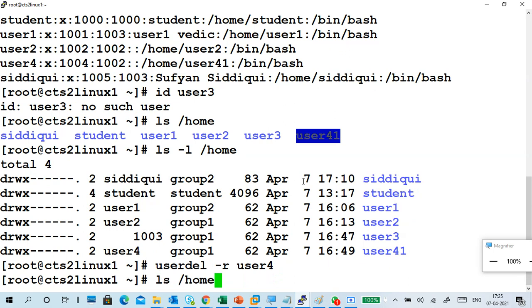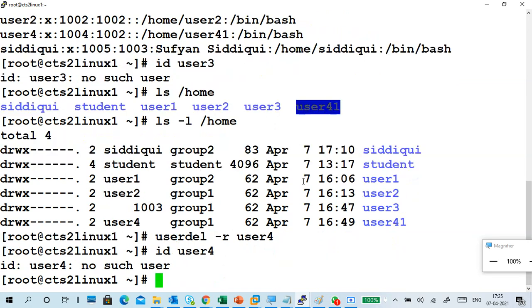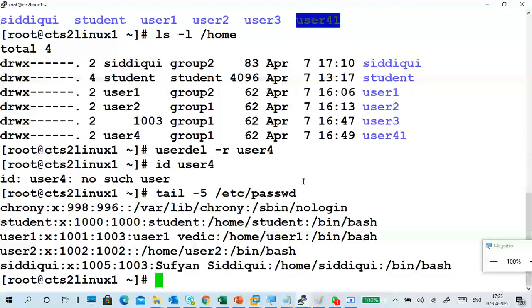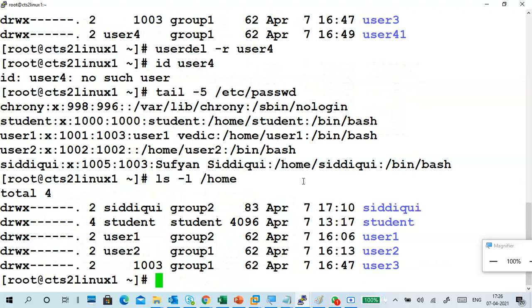Now I deleted it, but you have to verify, right? Verify with the ID command, id user4, no user. Use the tail command on the passwd file. Can you see user4 there? User4 is deleted. In your passwd file, user4 information is not there. Now check with the home directory. The user4 home directory is also not there. So I deleted the user4 home directory also.